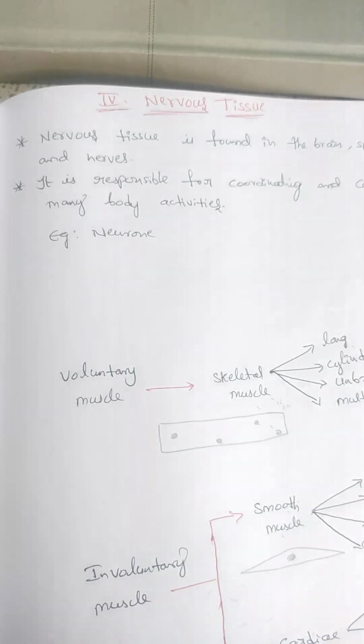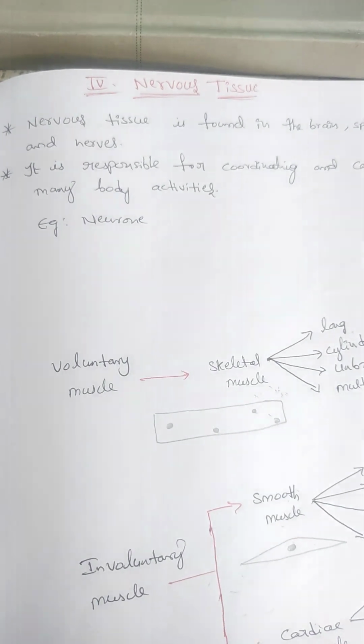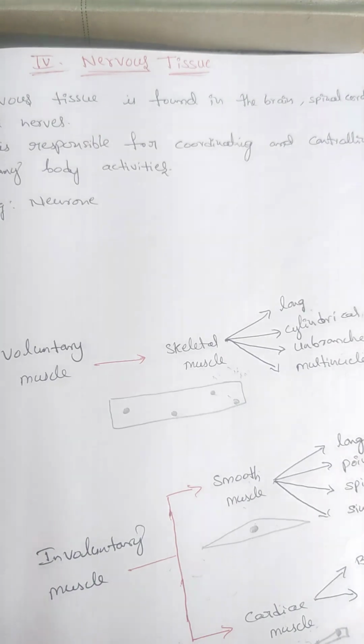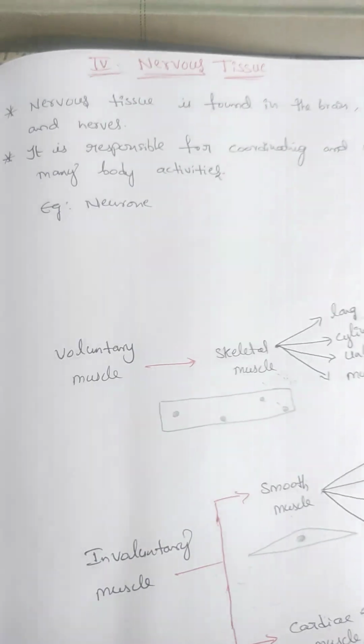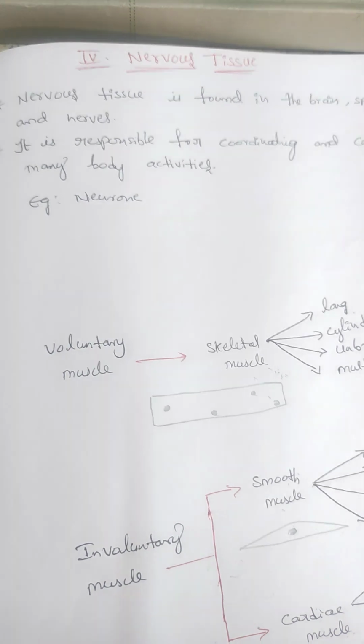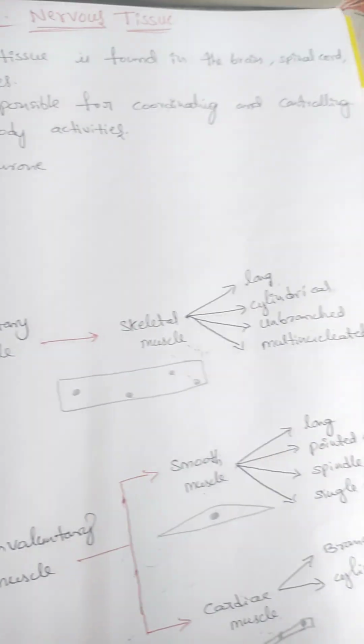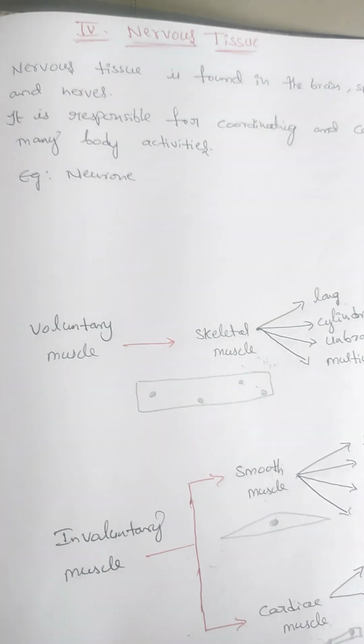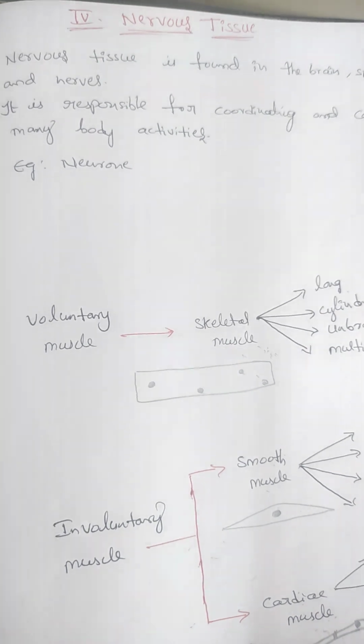The last type of tissue is nervous tissue. Nervous tissue is found in the brain, spinal cord and nerves. It is responsible for coordinating and controlling many body activities with the help of neurons.